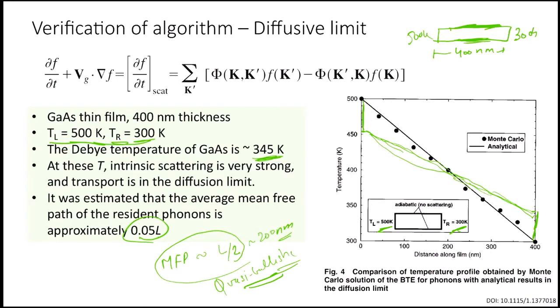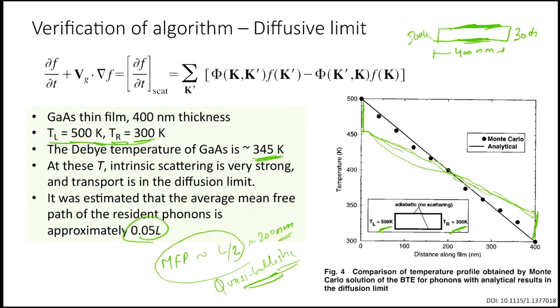So is this problem clear? The ballistic case, the diffusive case, and in between the quasi-ballistic case. Can you visualize it now? Okay. So why would this happen? It was quasi-ballistic that we had discussed at that time. Yes.